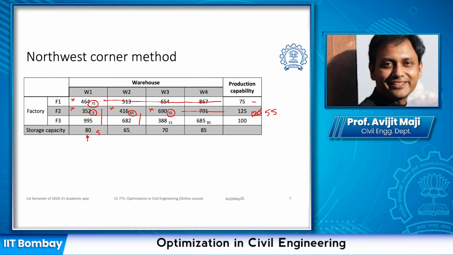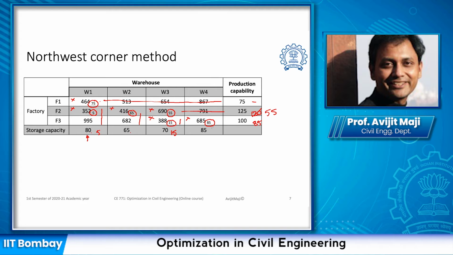As we strike off this row, our next northwest corner is this one, and we have already assigned 55, so out of 70 the remaining is 50. Now in this corner, looking row-wise and column-wise, the maximum I can assign is 15. Once I assign 15, it satisfies the column, so I can strike it off. The last northwest corner remaining is the last cell, which is here, and once we satisfy 15 here, we are left with 85, so that 85 is assigned here.